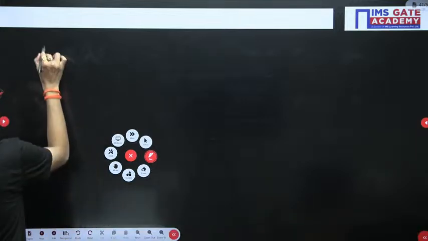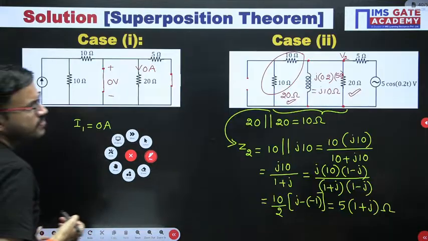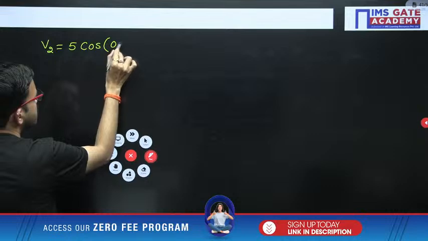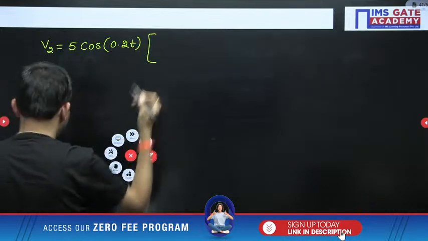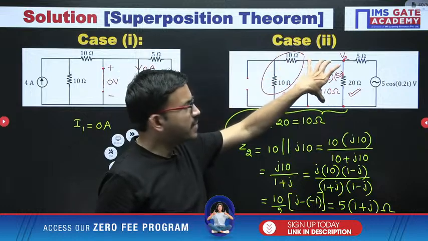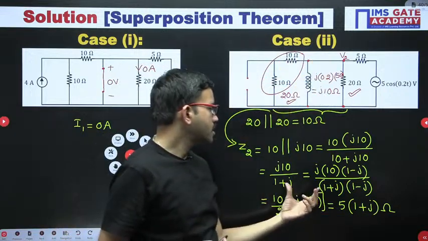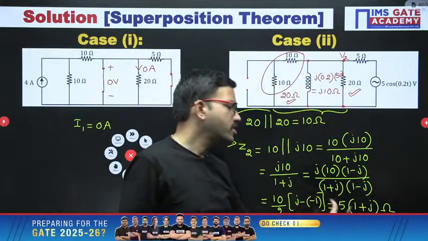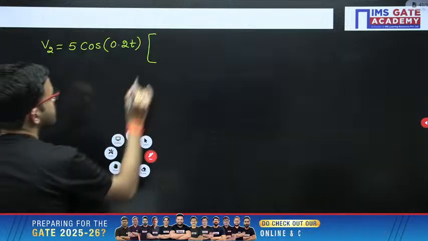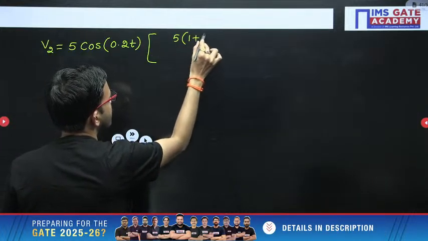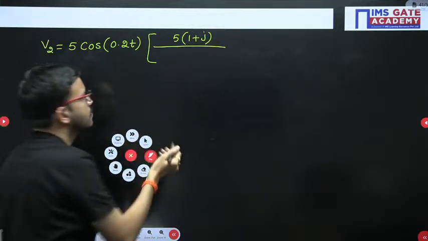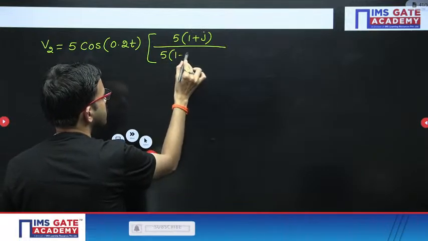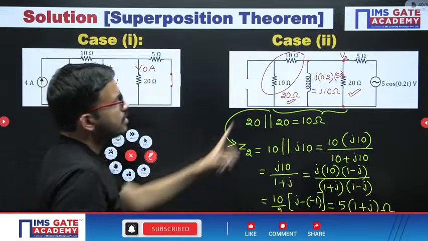Applying the voltage division rule, you are getting V2 equal to 5 cos 0.2t into, in the numerator, the impedance across which branch you want. That means here the overall equivalent impedance we got, 5 into 1 plus j, divided by the sum of the impedances: 5 into 1 plus j plus 5 plus 5.